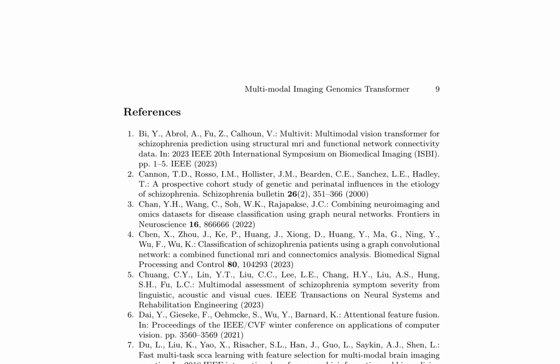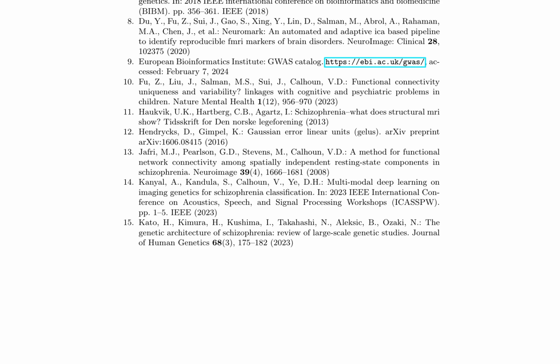They highlight the work of researchers who have used machine learning approaches, such as Gaussian error linear units, GELUs, and attentional feature fusion, to analyze imaging genetics data. The paper also touches on the concept of multimodal deep learning, which involves combining multiple types of data, such as imaging and genomics data, to improve disease classification. The authors reference studies that have used multimodal deep learning approaches to diagnose Alzheimer's disease and schizophrenia.